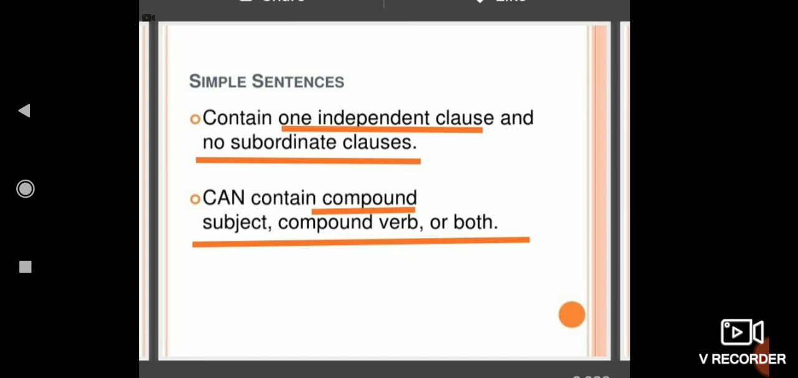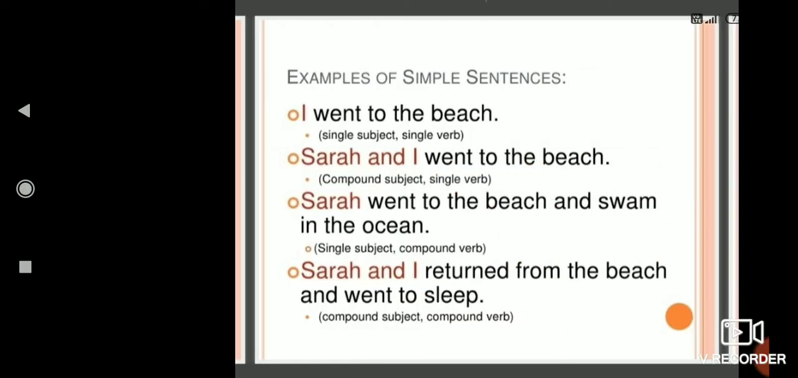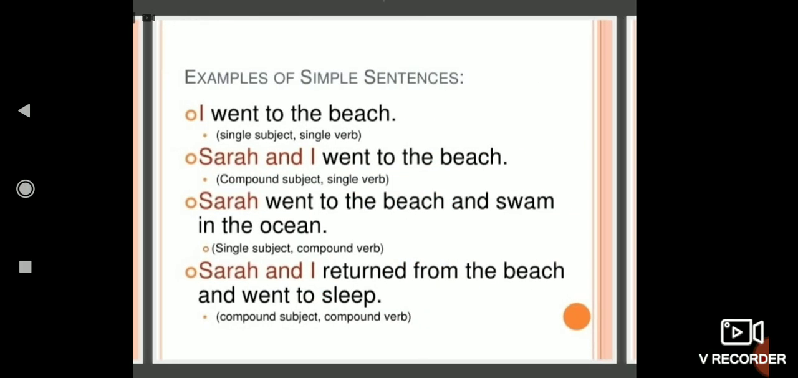A simple sentence contains one independent clause and no subordinate clause. It can contain a compound subject, compound verb, or both. Look at these sentences. I went to the beach. These are all examples of simple sentences. In the first sentence, there is only one single subject and one clause, that is an independent clause. In the second sentence, the subject is compound, Sarah and I, but the verb is only single, went. In the third sentence, single subject, Sarah, and compound verb, went and swam.